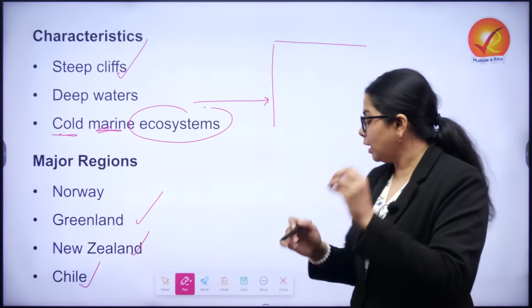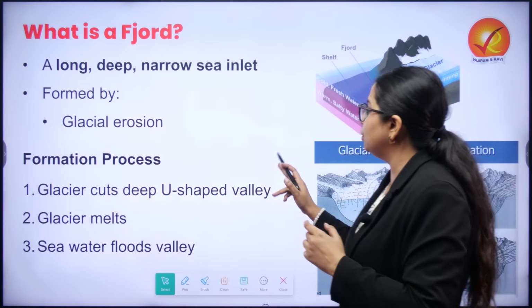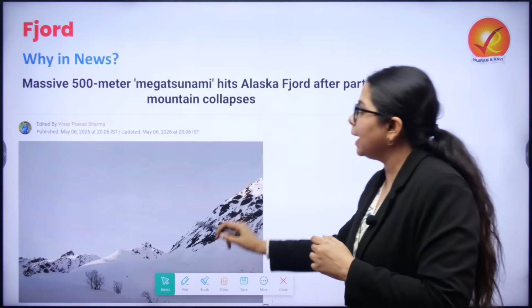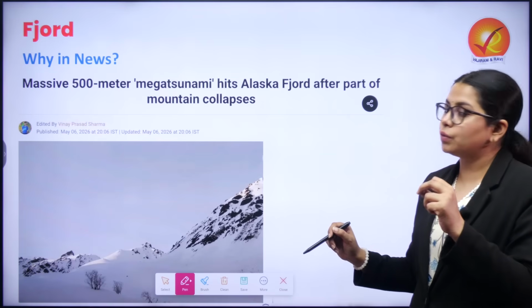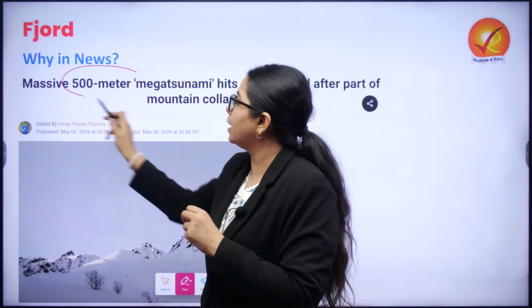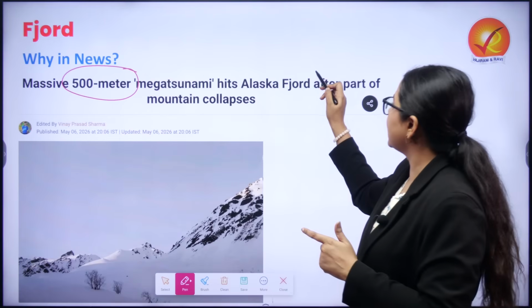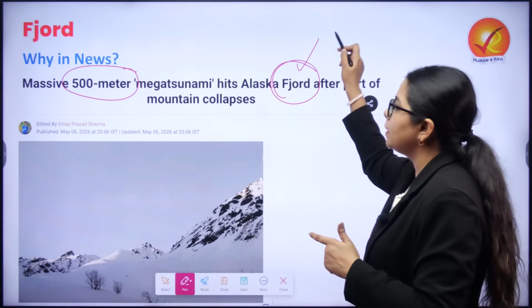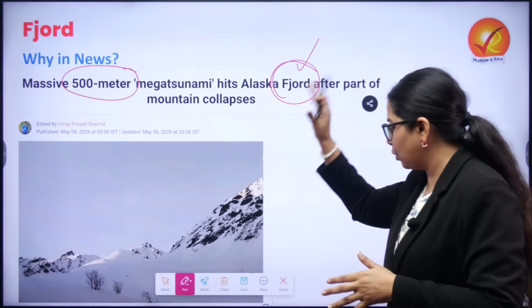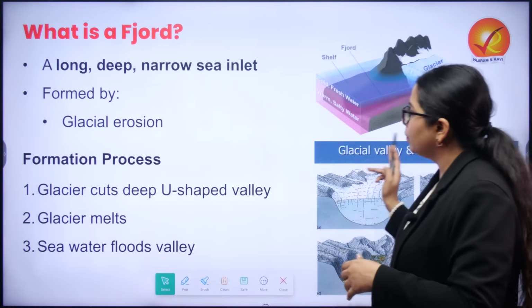Now I hope you are able to understand the news that we started with, that a mega tsunami was caused, a massive 500 meter wave that hit the Alaska fjord, and this has happened after the mountain collapsed. Now I hope we are clear with this.